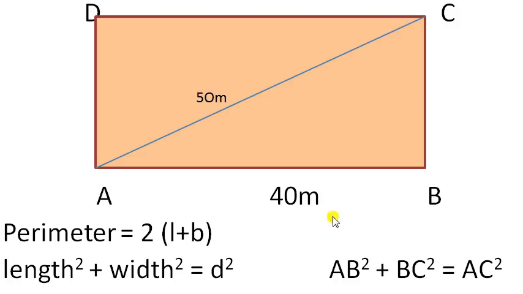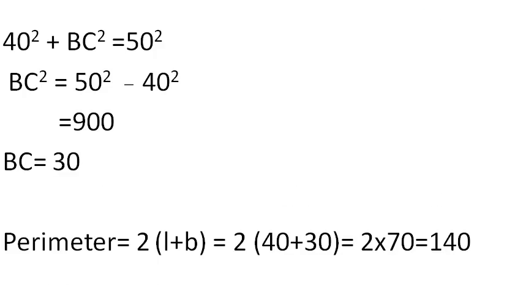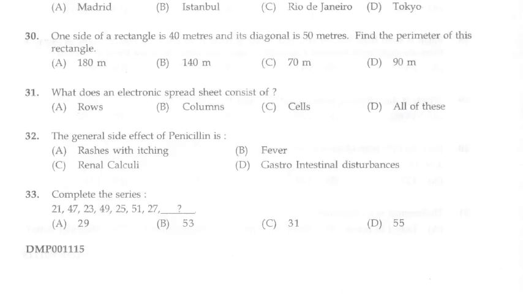Substituting these values, we get 40 square plus BC square is equal to 50 square, and at the end we get BC equal to 30. So we got the breadth as 30, and we took length as 40. Substituting in the formula of perimeter, 2 into (L plus B), we get the answer as 140. So the perimeter of the rectangle is option B, 140 meters.